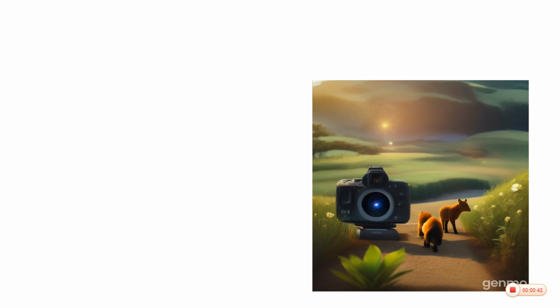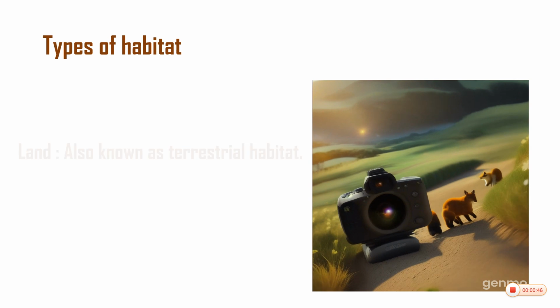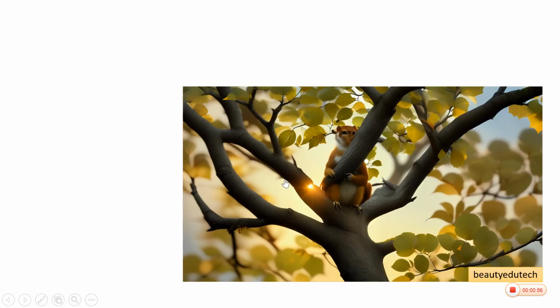Let's look at the types of habitats. There are three types of habitats. The terrestrial habitat, also known as land habitat, is a place where man, plants and animals that dwell on land live. That's the terrestrial habitat.